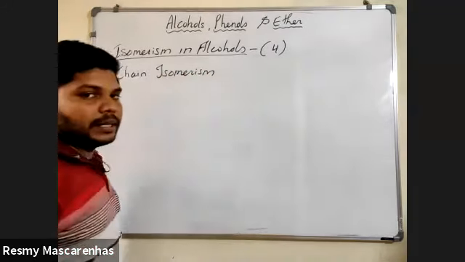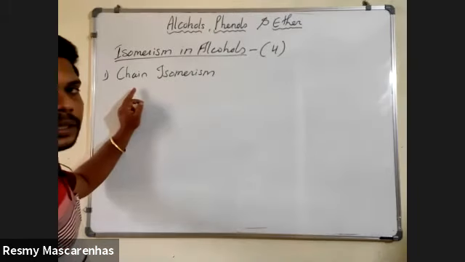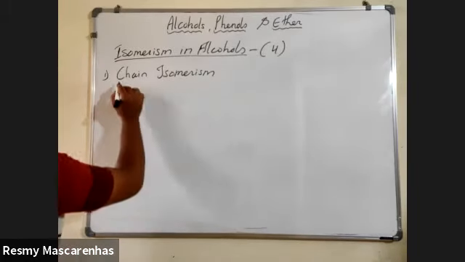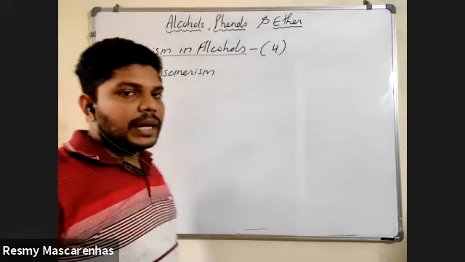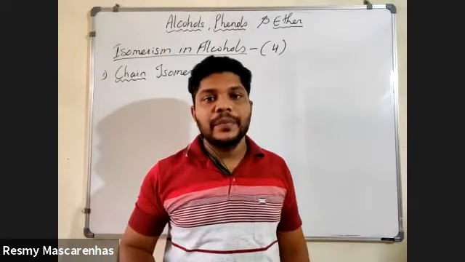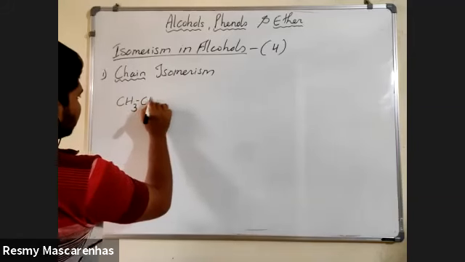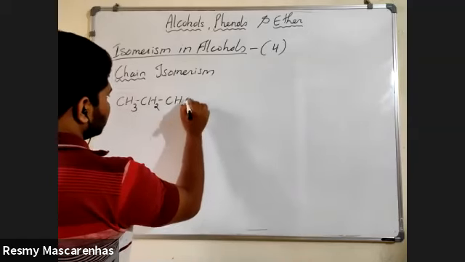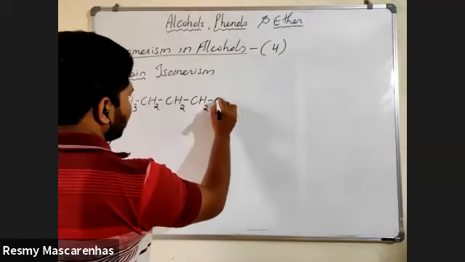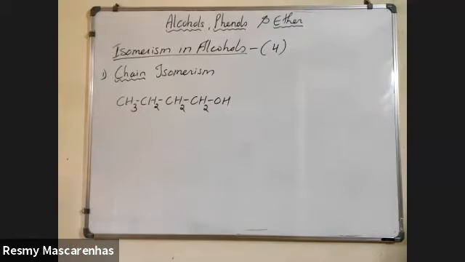Again, this is from the 11th standard. First one is chain isomerism. Remember, chain. Usually how does a chain look? Circle, rectangle, square, or straight? Straight line, sir. Okay, straight line. So I'll show you one example. CH3, CH2, CH2. This is one of the examples. Just go through that properly. Write down the IUPAC name for that.